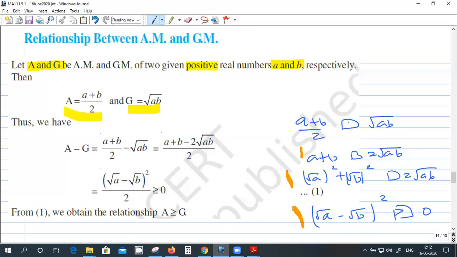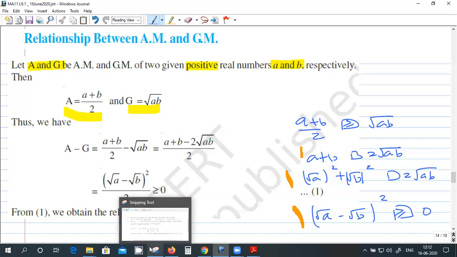So arithmetic mean is greater than geometric mean. And actually here, since it's a square, you can also say it's greater than or equal to 0. It will be equal to 0 when A equals B. A equal to B is not an interesting case, but still to make it a general result, arithmetic mean is greater than or equal to geometric mean. Equal to will be satisfied only when A equals B.